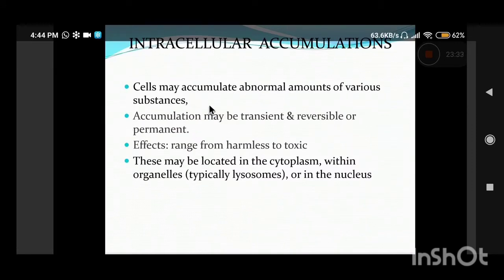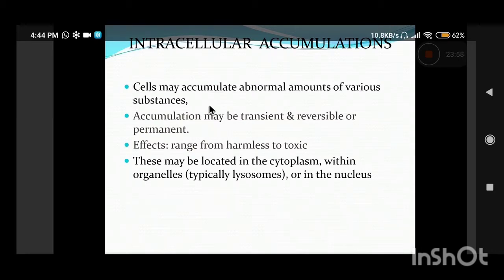So the next important topic for today is intracellular accumulations. Basically, accumulations means the cells often accumulate abnormal amounts of various kinds of substances. They may be either transient accumulations or permanent accumulations, and that accumulation may be harmless to the cell, or it can induce varying degrees of cell injury.